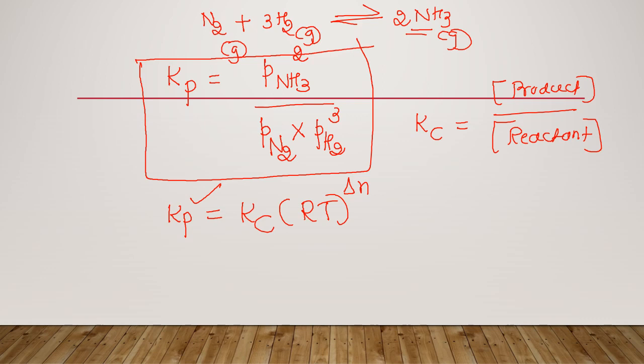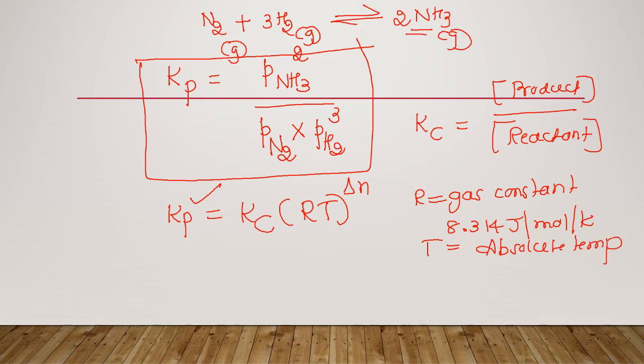R is the gas constant, whose value is 8.314 joule per mole per Kelvin, and T is the absolute temperature.